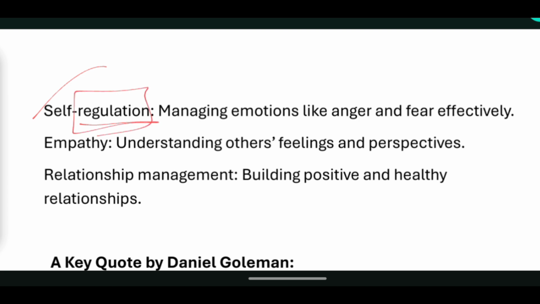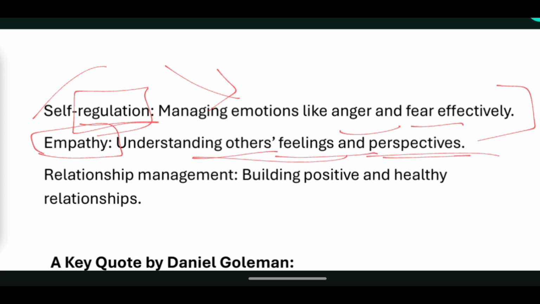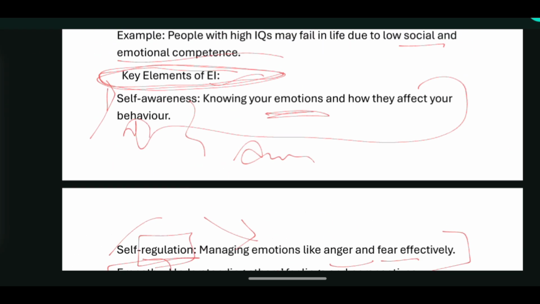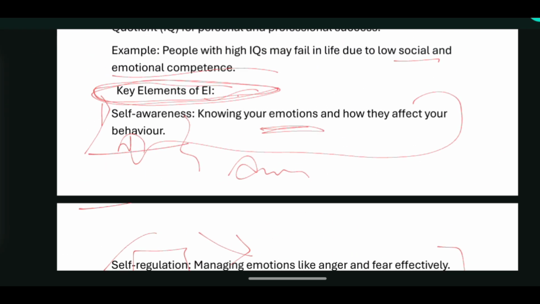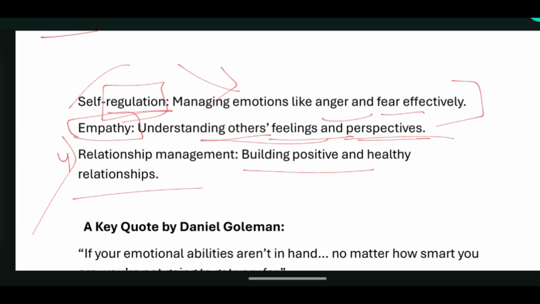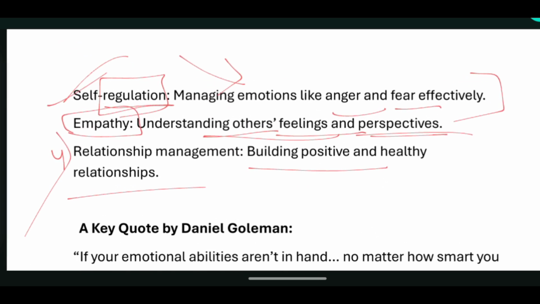You are regulating something where you are managing your emotions like anger and fear effectively. Empathy, we all know this, is to have kindness toward others, to have feelings and to understand the feelings and perspectives of others also. And the fourth thing is relationship management, building positive and healthy relationships. So if you have good EI, these are the things you will work on or be good at, like self regulation, empathy, relationship management, and all of these things.